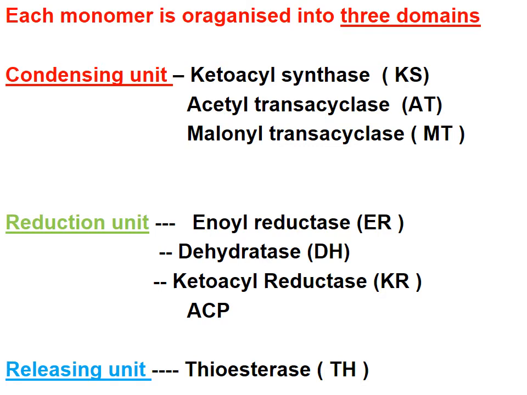I repeat again, students, each monomer is organized into 3 domains, that is condensing unit, reduction unit and releasing unit. In the condensing unit you have 3 enzymes, in the reduction unit you have 3 enzymes, totally 6 enzymes till now, plus a carrier protein ACP, and the releasing unit has one enzyme. That is 6 plus 1, totally 7 enzymes and one carrier protein.